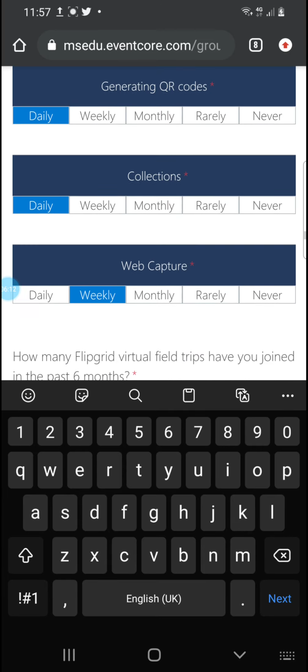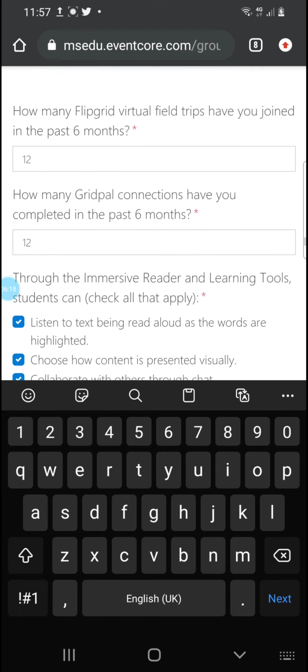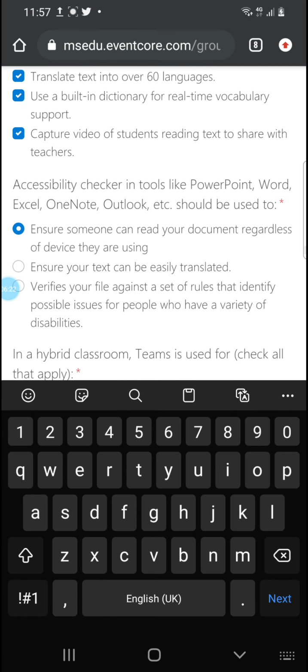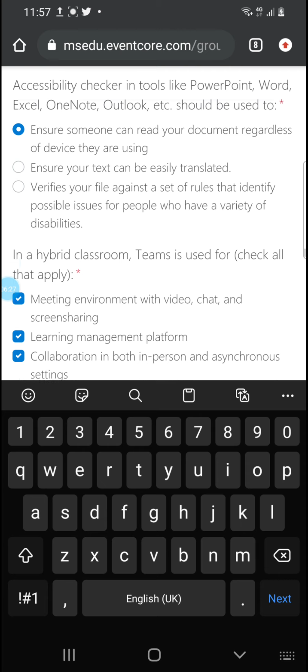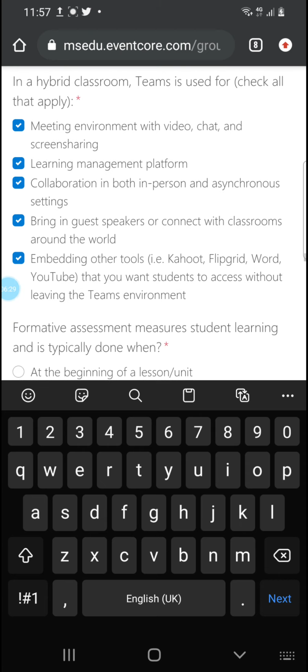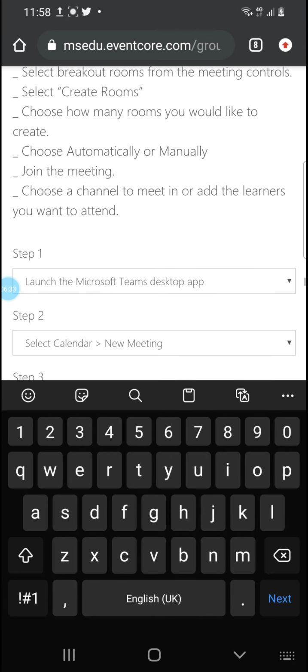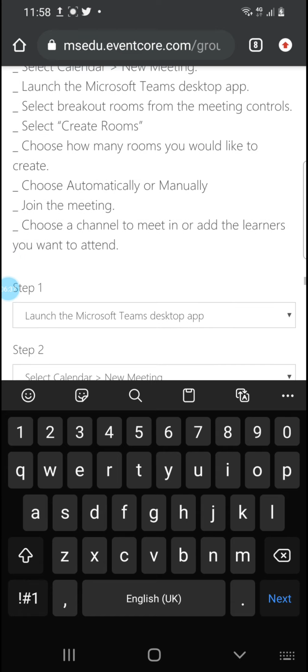Then they may ask you about your Flipgrid use, or Gridpal if you are using it. So you have to answer about immersive reader, accessibility tools like PowerPoint, Excel, OneNote, Outlook, and about hybrid classrooms. So these are multiple choice questions. There is nothing wrong that you can type and you may fail in it. There is something that they are going to ask you.